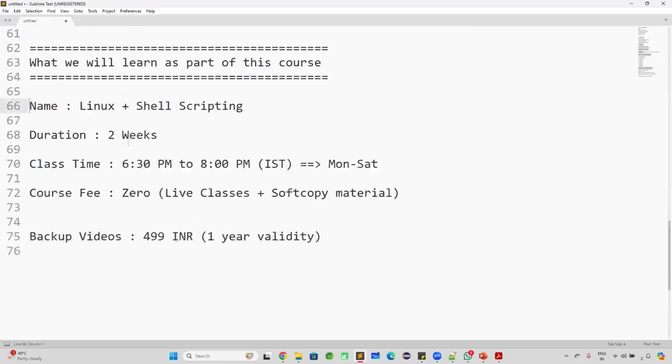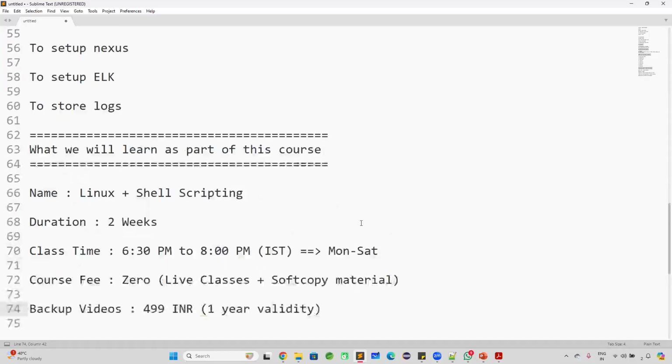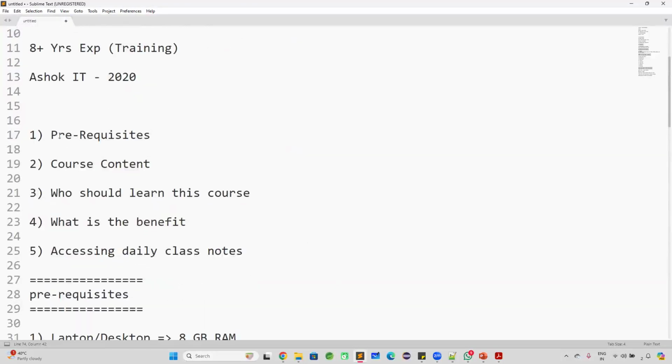So this is about our course. Course name, Linux with shell scripting. Duration, 2 weeks. Class timing, 6:30 p.m. to 8 p.m. IST. Monday to Saturday classes will be available. Course fees, 0. No need to pay anything. Live classes plus soft copy material will be provided. For backup videos, anyone who is interested, it is 499 rupees only, and 1 year video access will be available. Are you guys clear? Are you guys clear with the information?